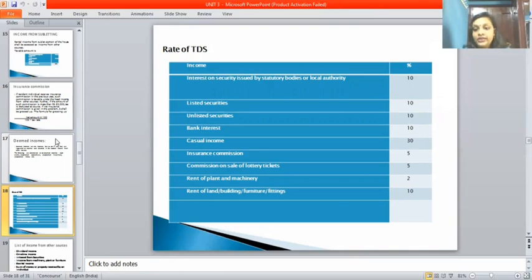So the rate of TDS, you should know the rate of TDS. Without knowing the TDS rate, we can't do a problem. So let us go through it.